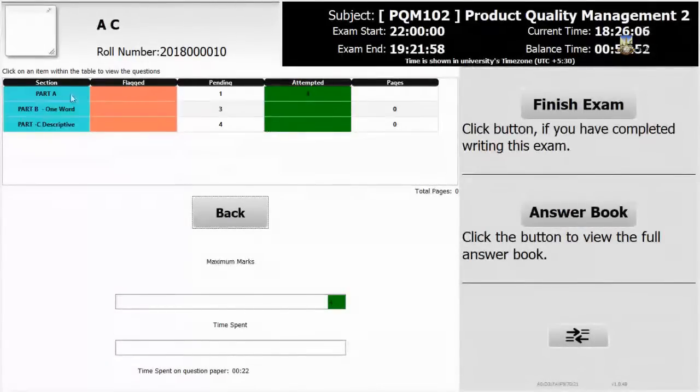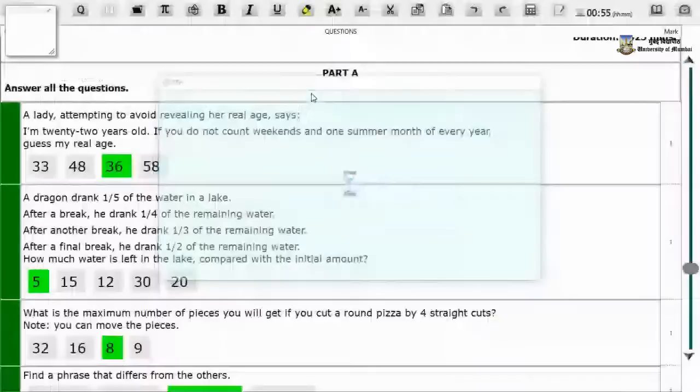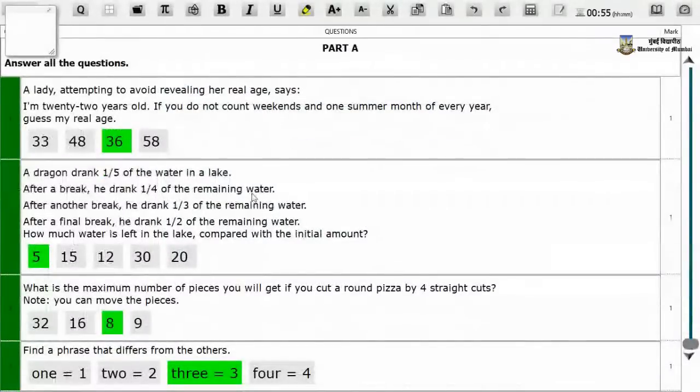You will also know within each section how many questions have been answered by you and how many were pending. So if you noticed in part A, I had 4 multiple choice questions and all 4 of them were attempted. I can use this box that's provided to me here as a filter. If I want to see just the 4 questions attempted by me, I can click on this box. It will open up simply those 4 questions alone, and I'll be able to view the same.